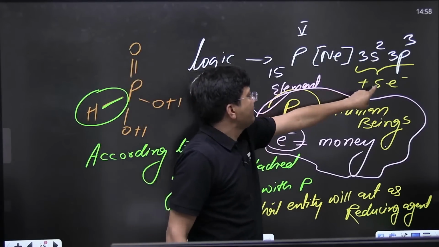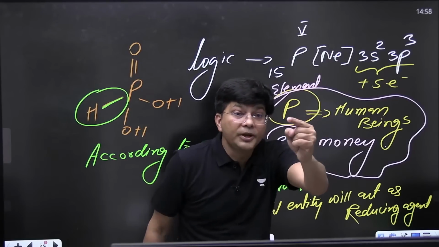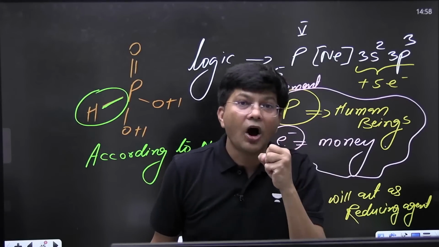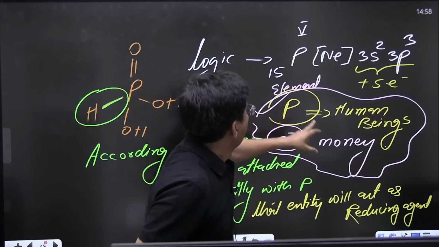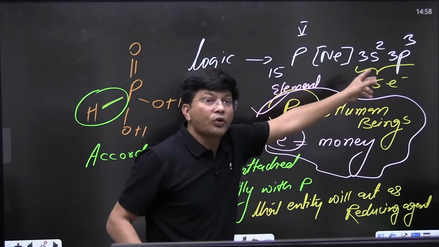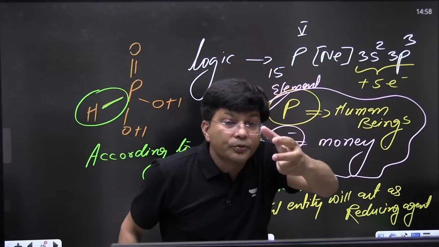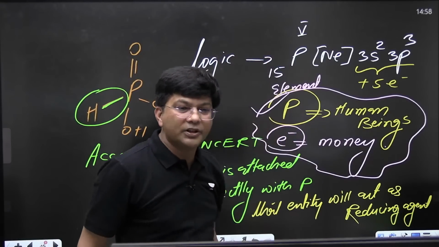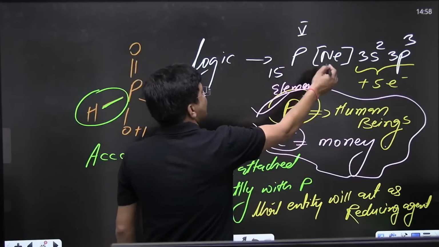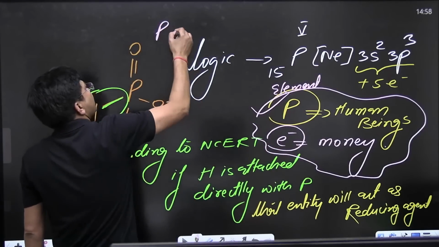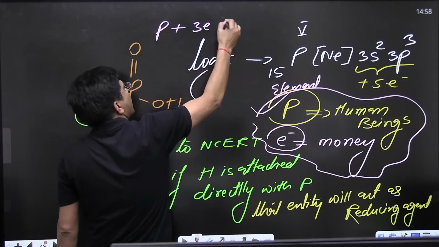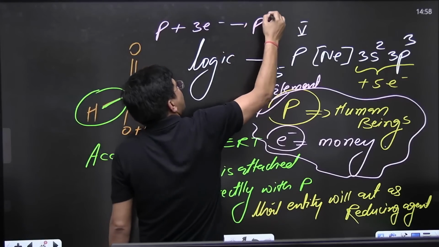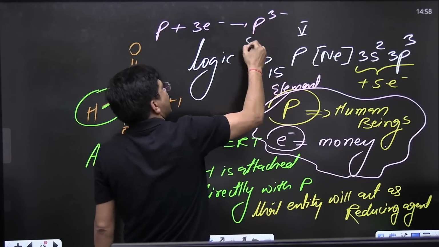So it is having 5 electrons in the outermost orbit. How many more electrons does it want? Phosphorus needs how many electrons to complete its octet? Just let me know in the comment section. It is in need of 3 electrons. So by accepting 3 electrons, it will become P3 negative. Its octet will get complete.